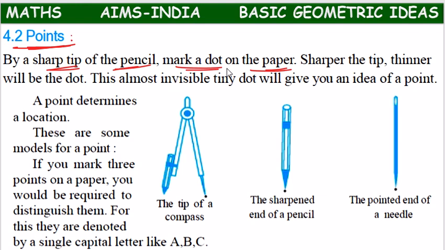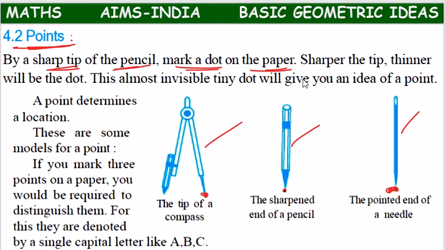Like this, with a needle, a pencil, or a compass, try to make a dot on the paper.